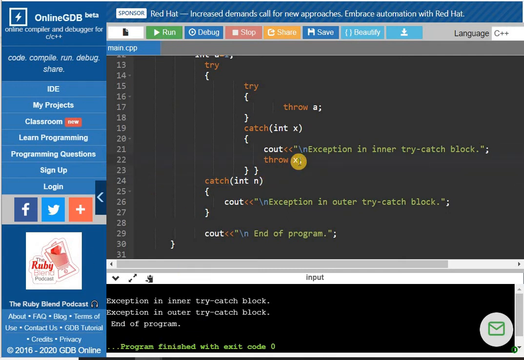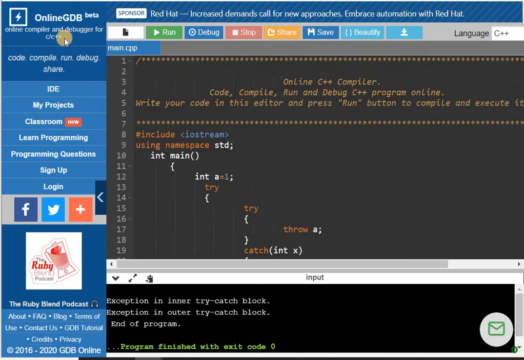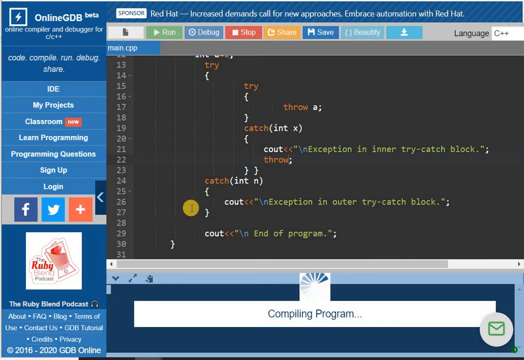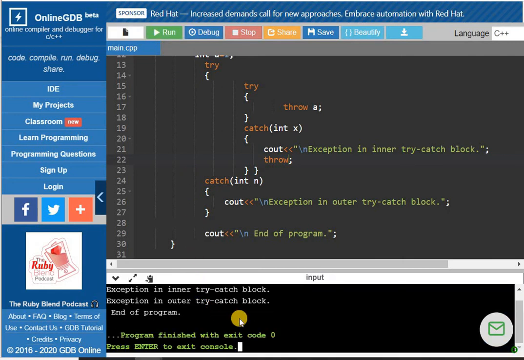And try this one also. If I am writing no object here, it will automatically rethrow the exception. So run this program again. Okay, as you can see the output is the same. So while rethrowing an exception, whether you write an object or not, it is understood that this throw statement will rethrow the exception to the outer catch block only.